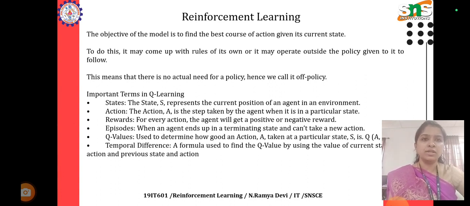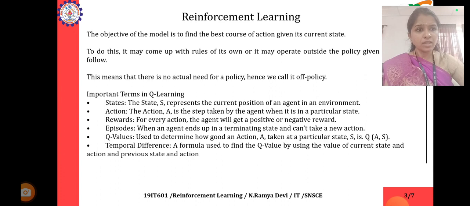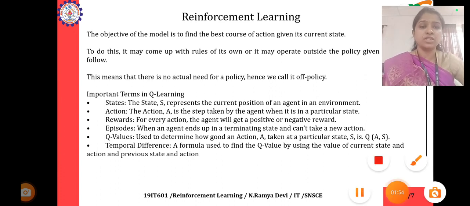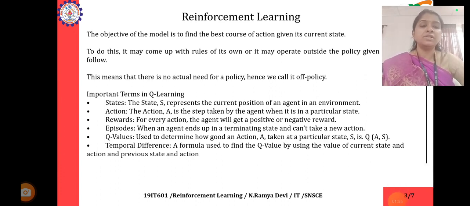Important terms in Q learning. The state S represents the current position of an agent in an environment. The action A is the step taken by the agent when it is in a particular state. And rewards: for every action, the agent will get a positive or a negative reward. And here come the episodes: when an agent ends up in a terminating state and can't take a new action.